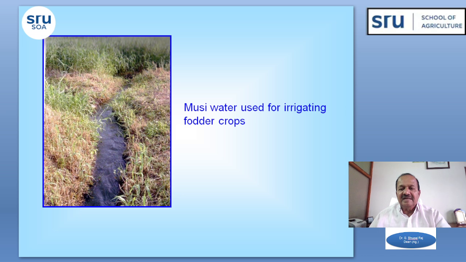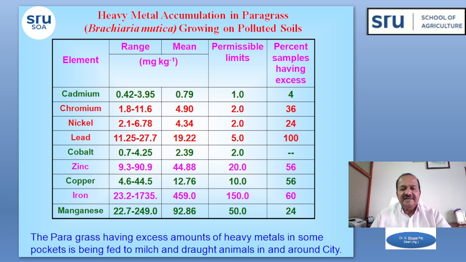This is the Musi river irrigating the fodder crops. You can see how this Musi river is flowing and how the fodder crop is affected. In and around Hyderabad and Rangareddy districts, the farmers raise paragrass crop, which they can supply to the milch animals in and around these city areas.